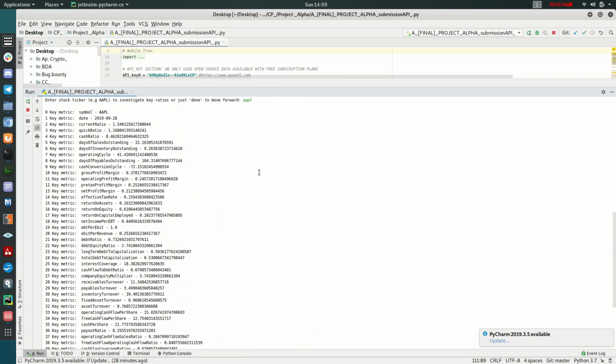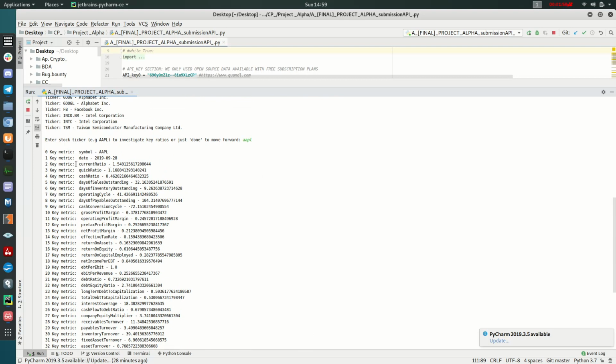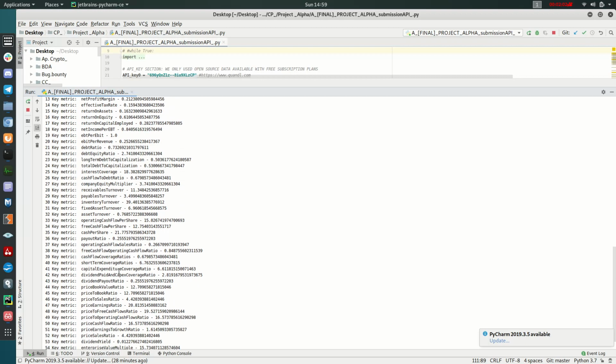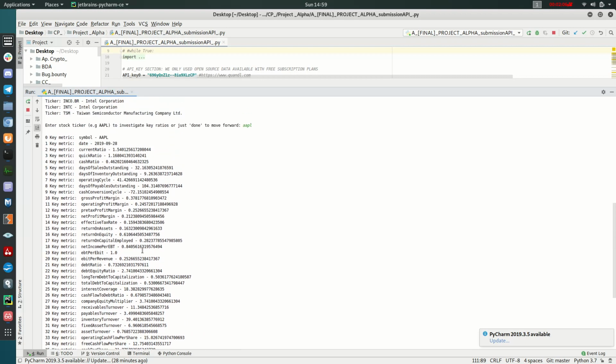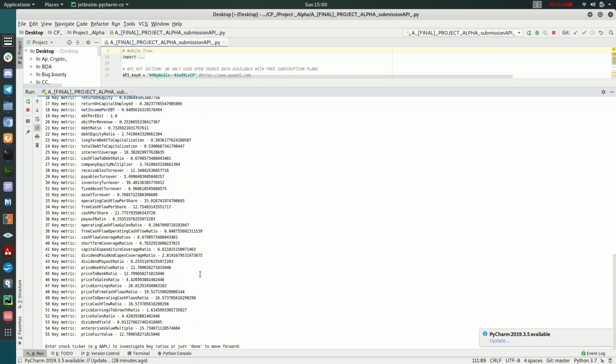We get a list of interesting and useful key metrics of each stock that we can use in order to calculate the competitiveness and the investment applicability of each stock.